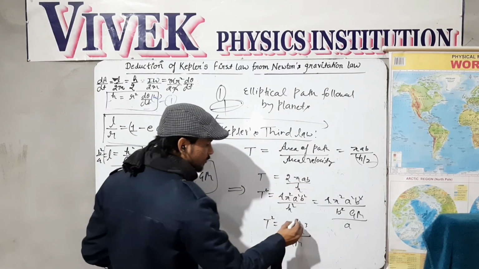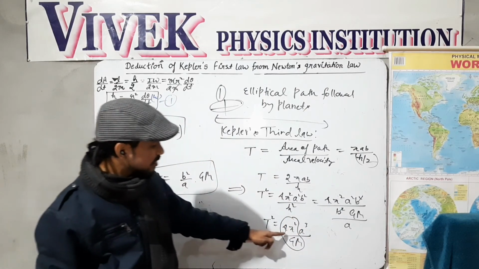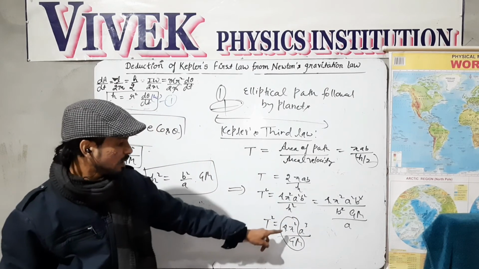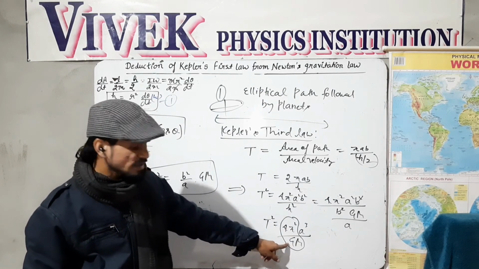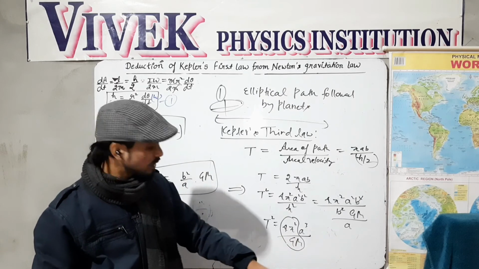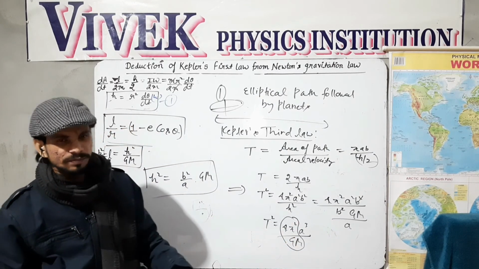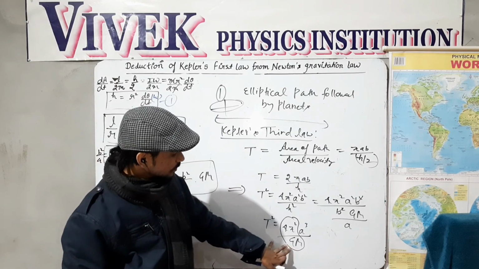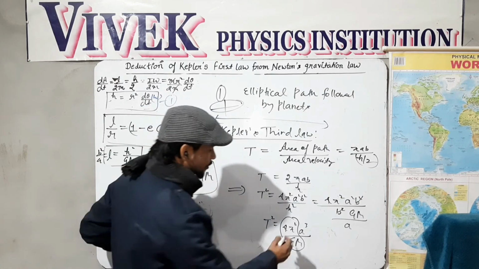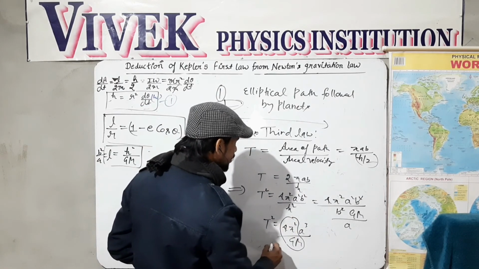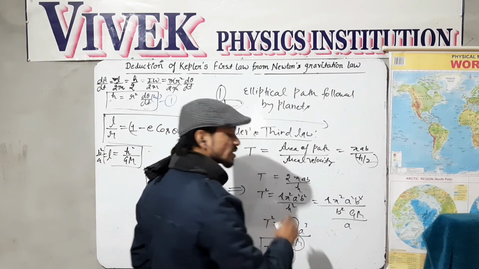Now in this equation, 4 pi square divided by GM is the Kepler constant, because this complete factor is a numerical constant. Pi is 3.14, its square is 9.8 something, G is 6.67 times 10 to the power minus 11 in MKS units, and the mass of the sun is 10 to the power 30 approximately, so this complete factor is constant.